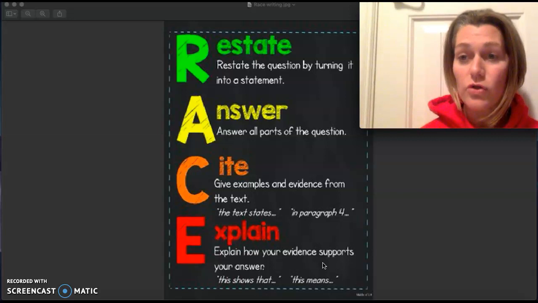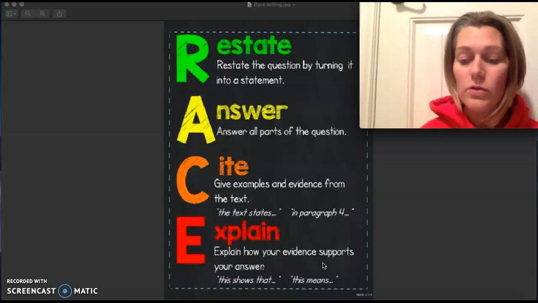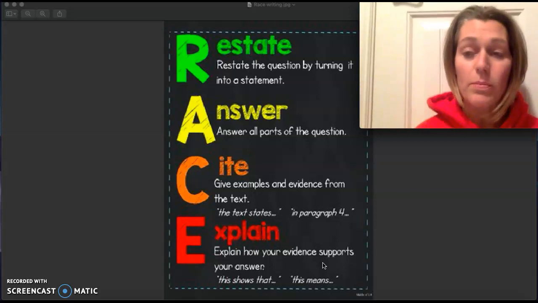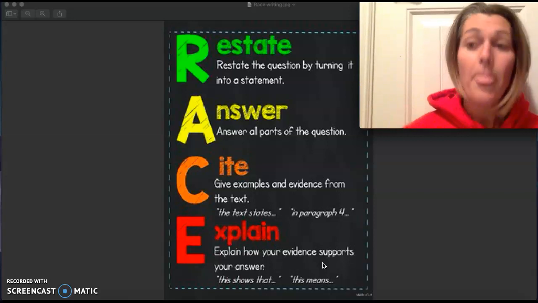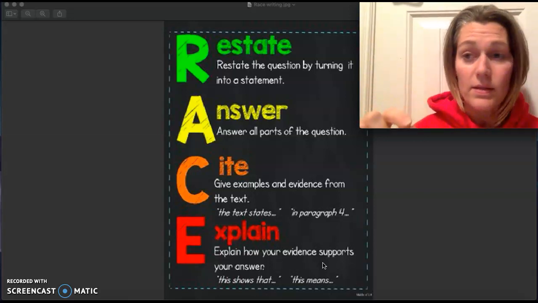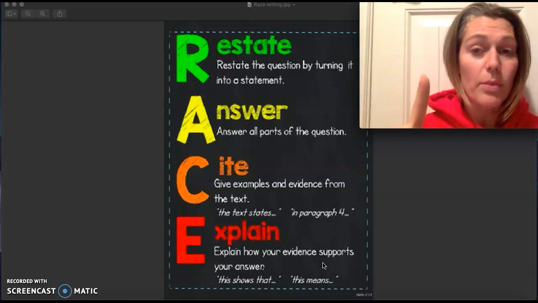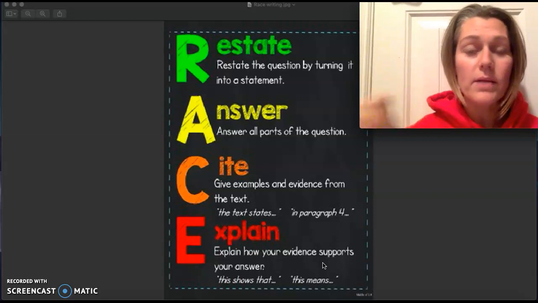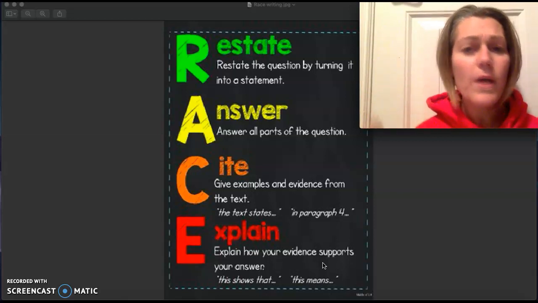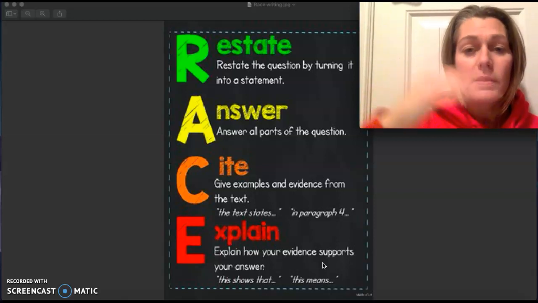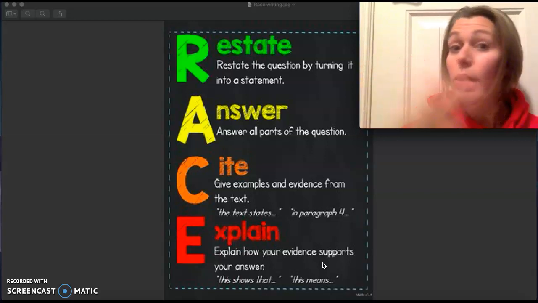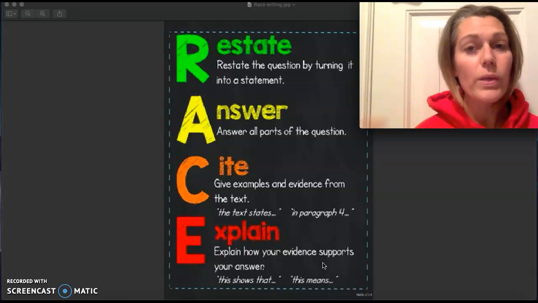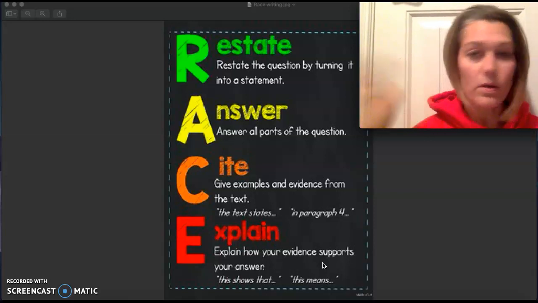explain why it proves your point. And I'm actually going to share an example of a student that did that on the last writing assignment because I want to show you an example of the citation inside of the sentence. Okay, so that's what I need for you to remember, is that it's not an afterthought. You're not going to write the sentence and then say, this was found on page 84. It needs to go inside the sentence or I'm not counting it. Okay, so you would say on page 84, we learned that Officer Delinko, blah, blah, blah, whatever.